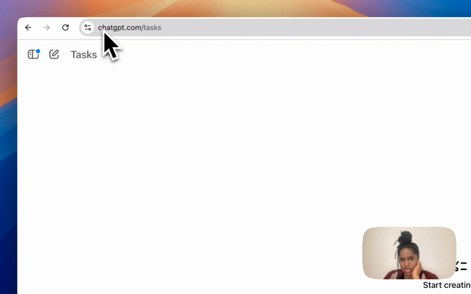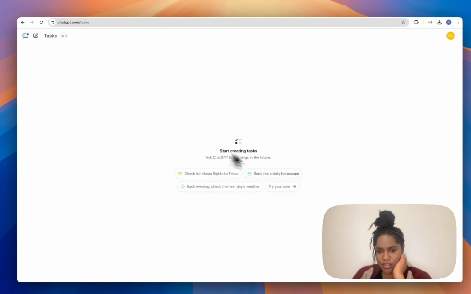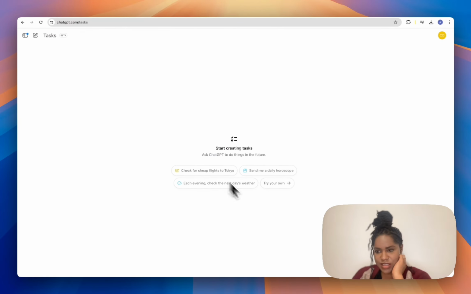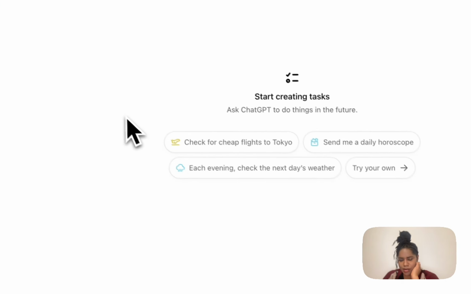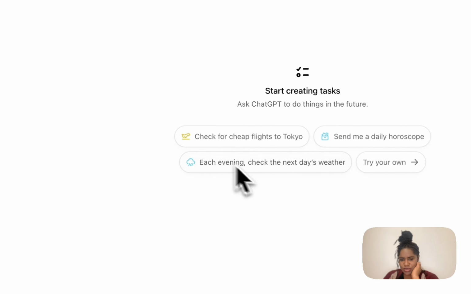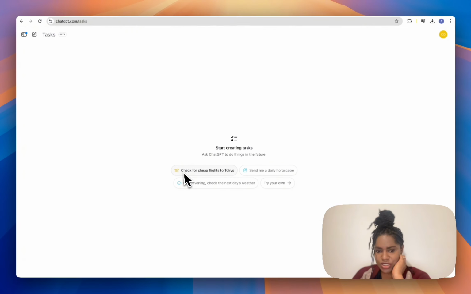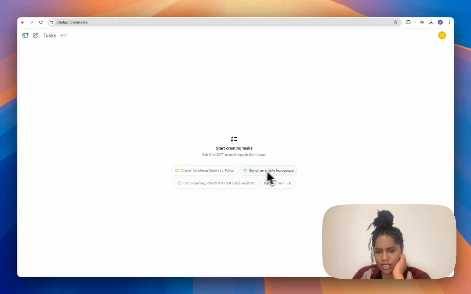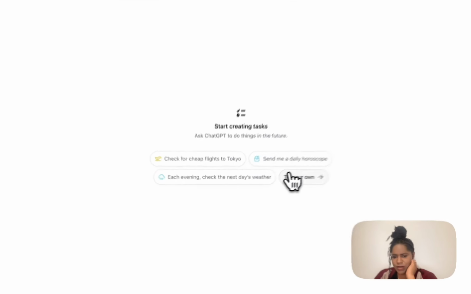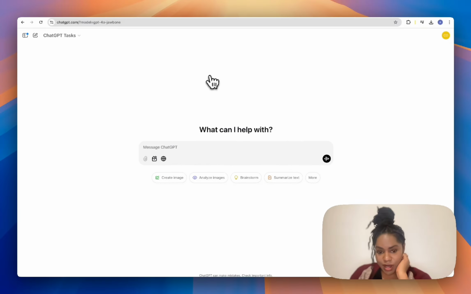If you head over to chatgpt.com/tasks, this is the interface. It looks very much like the normal ChatGPT interface, but it doesn't have the box immediately until you click try your own. But it does have some suggestions to test how it works. So you've got check for cheap flights to Tokyo, send me a daily horoscope each evening, check the next day's weather.